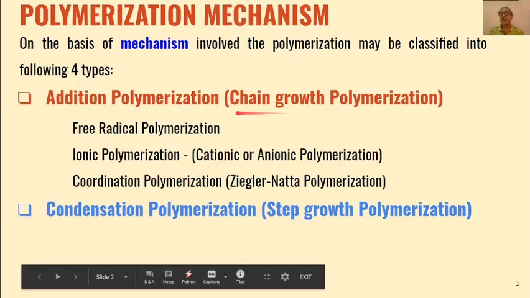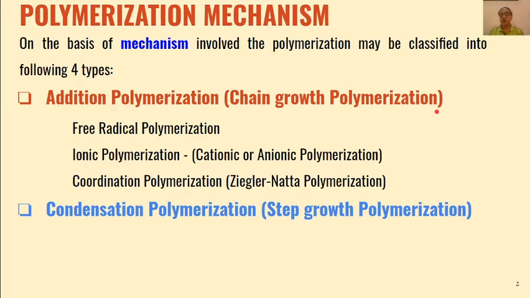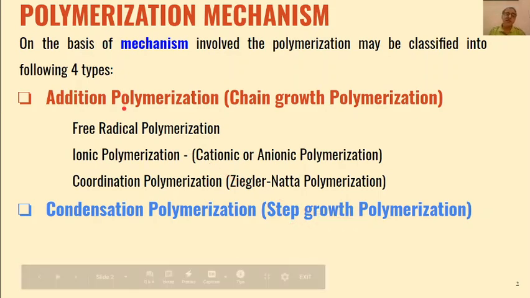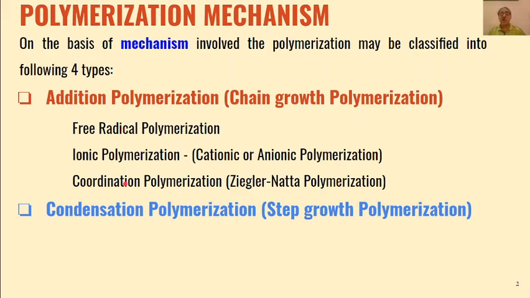Addition polymerization is also known as chain growth polymerization, whereas condensation polymerization is known as step growth polymerization. And addition polymerization is further of three types.